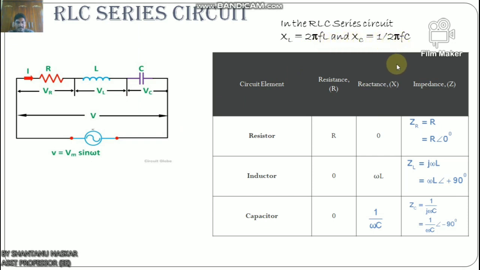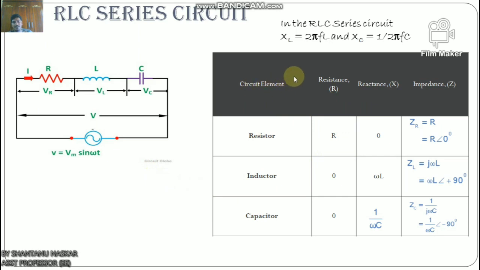When the AC voltage is applied to the RLC series circuit, the resulting current I flows through the circuit, and thus the voltage across each element will be: VR equals IR is the voltage across the resistance R and is in phase with I; VL equals IXL is the voltage across the inductance, and it leads current I by an angle of 90 degrees; and VC equals IXC is the voltage across the capacitor, and it lags the current by an angle of 90 degrees.